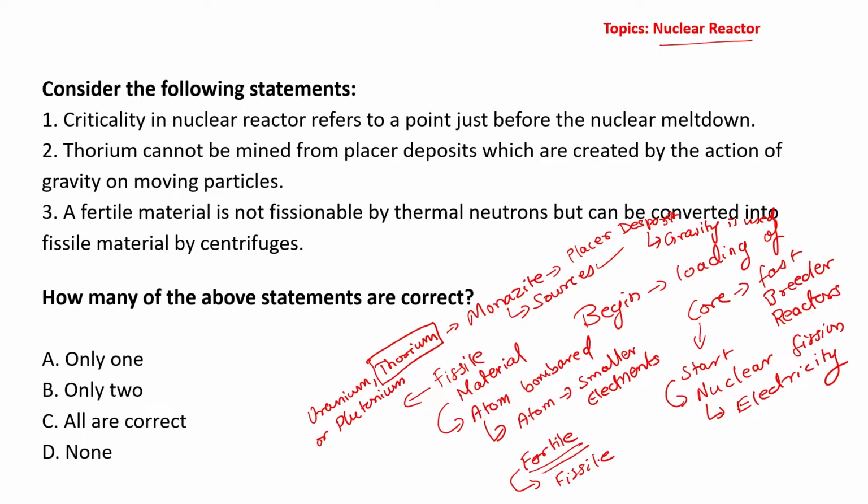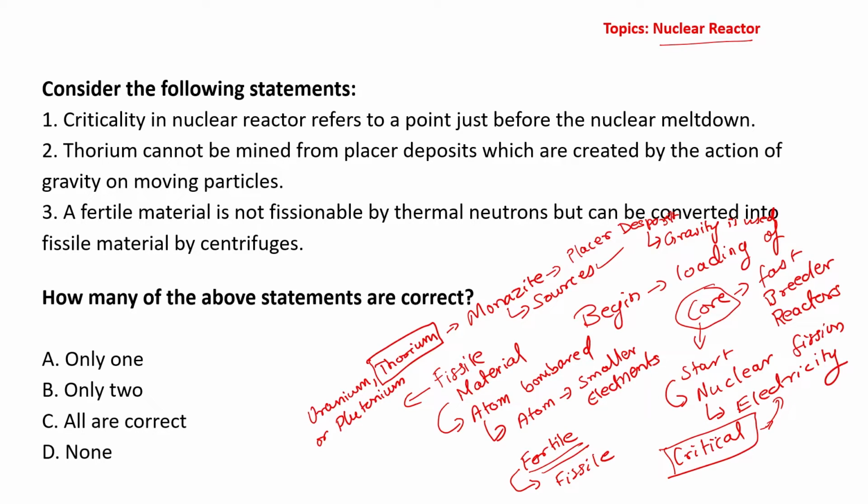In this particular process, what is important? Inserting the core and the reactor going critical. Inserting the core basically starts the process. Once the reactor reaches criticality, that means electricity will be produced from that particular reactor. Inserting the core leads to criticality.